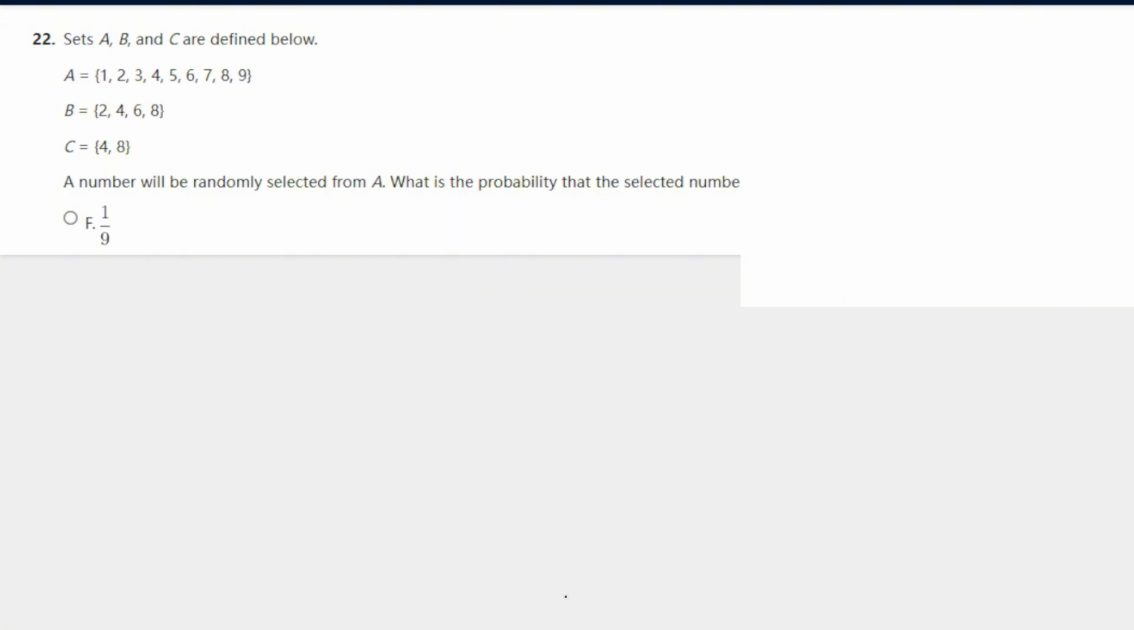Sets A, B, and C are defined below. A number will be randomly selected from A. What is the probability that the selected number will be an element of C and an element of B? Okay. So for this question, it has to be an element of B and C. So we know that there are 9 numbers total that are possible, so that's the denominator, because A is 1 through 9. And the only numbers that we need it to be are 4 or 8, because B and C both have 4 and 8. So there are 2 possibilities. So 2 out of 9 chance.